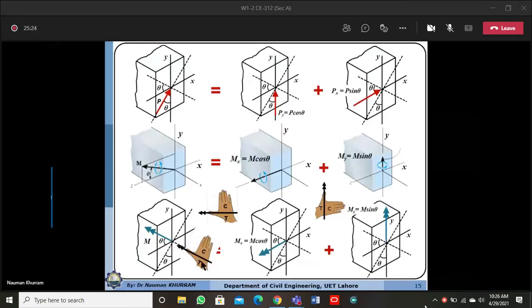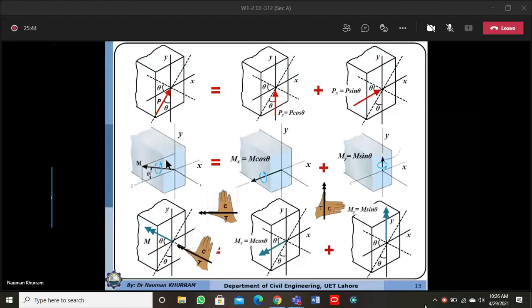Actually, how can we perceive which part is subjected to tension and which part is subjected to compression? That depends upon the beam, whether it is a cantilever beam or a simply supported beam, and what type of loading the beam is subjected to.